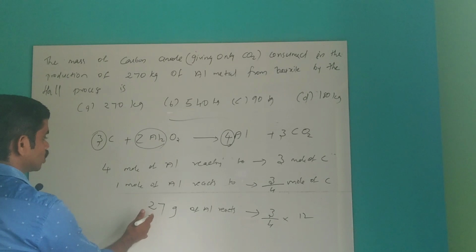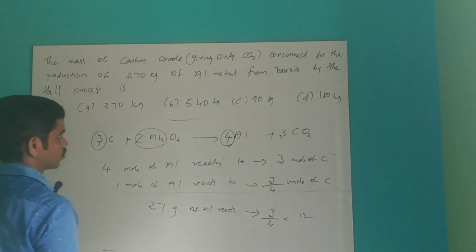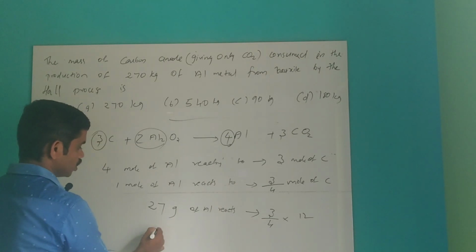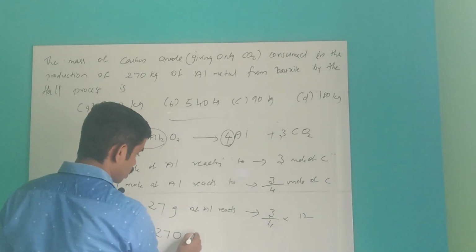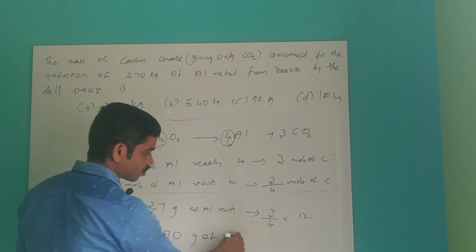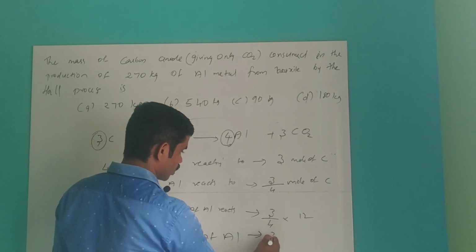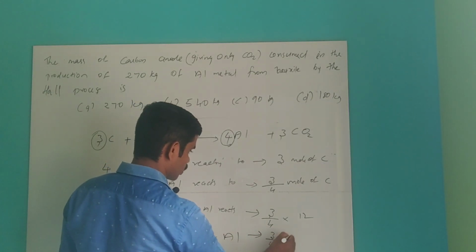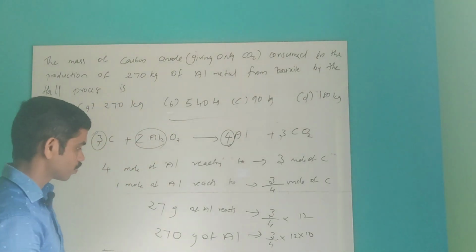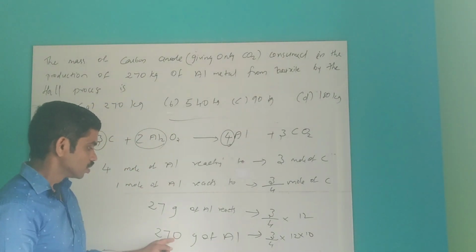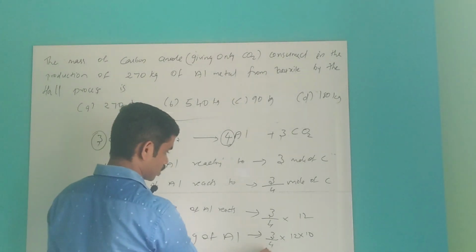So what is the question? 270 kg. So you can write 270 gram of aluminium will give 3 by 4 into 12 into 10.